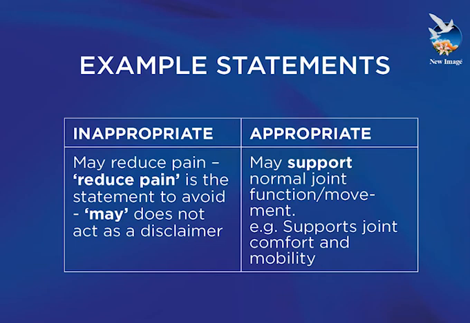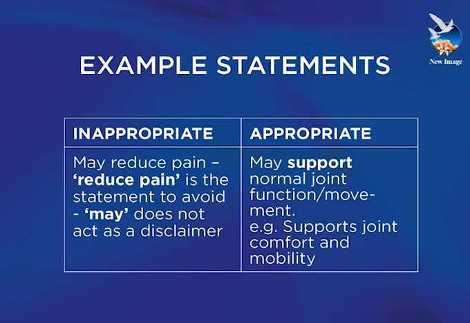Now, reducing pain is the statement that you need to avoid. That's the therapeutic claim. Just by adding "may" in front of "reduce pain" does not act as a disclaimer. If you're talking about a product being able to reduce pain, then you are making a therapeutic claim. So you might want to say something more like, "this product may support normal joint function or joint movement," "supports joint comfort and mobility." Those are the appropriate statements to use in that example.